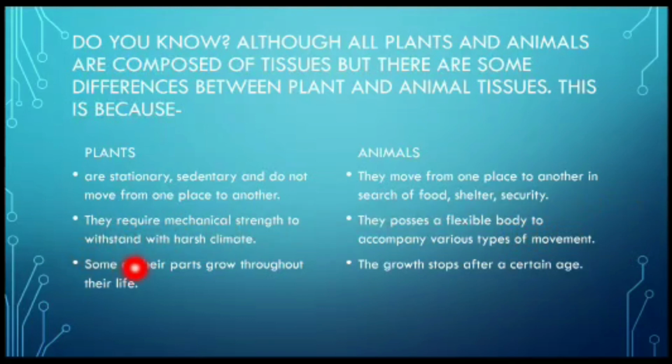And the next, that you might have seen or noticed, is that some parts of the plant keep on growing throughout their life, but the growth in case of animal stops after a certain age. So this is all about the difference between the tissues functioning in plants and animals. So let's now begin with the plant tissues.